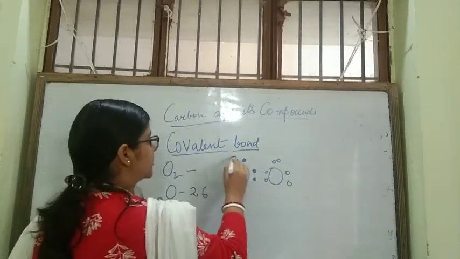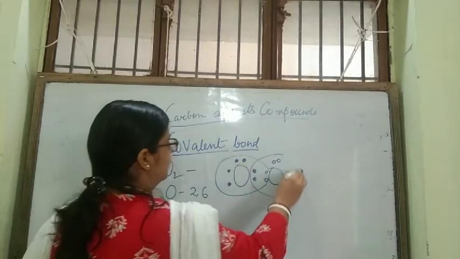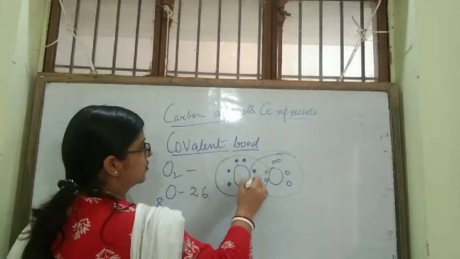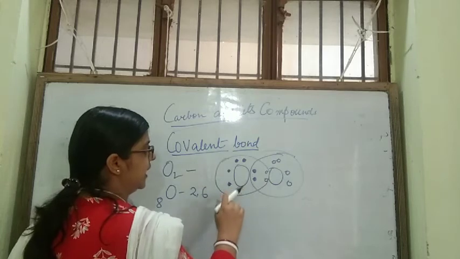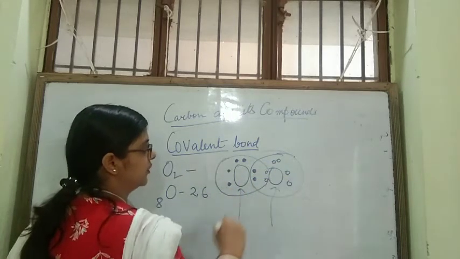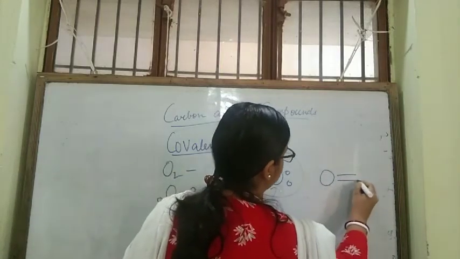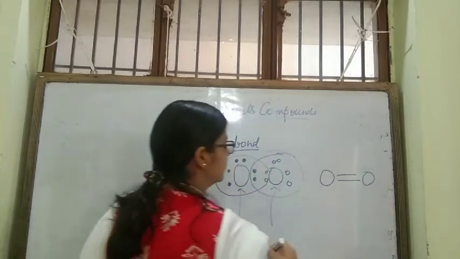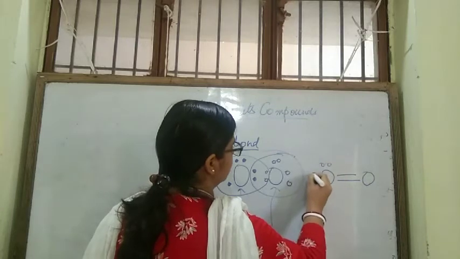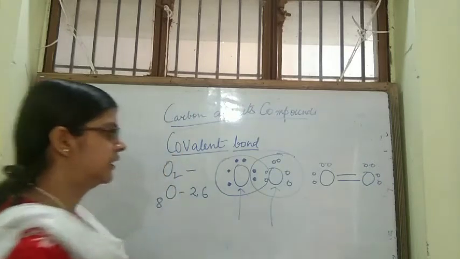So both oxygen atoms will share 2 electrons and complete their octet. Now you see, 2, 4, 6, 8, this oxygen has 8 electrons and this one also has 8. Now 2 oxygen atoms are sharing 2 electrons, so we show this with a double bond and the unshared electrons. Each unshared pair is 2 electrons, and there are 2 such pairs, that is 4. We'll show that like this.